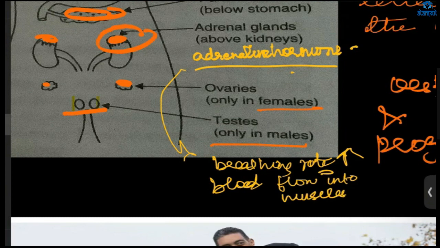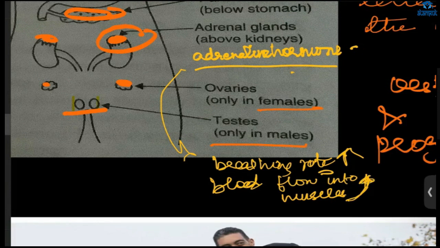For every action, every reaction, we require energy inside our body, for digestion and all the processes. So what does this adrenal hormone do? It gives the signal that we are in danger. So there is no need for blood to flow elsewhere. All the blood should come to the muscles. Energy will be generated more in the muscles, and stored glucose will also come to the muscles.